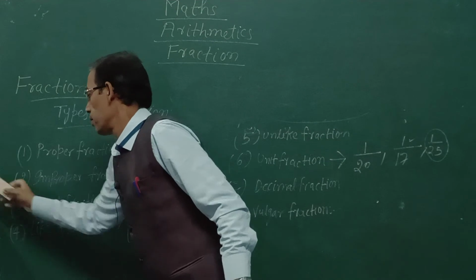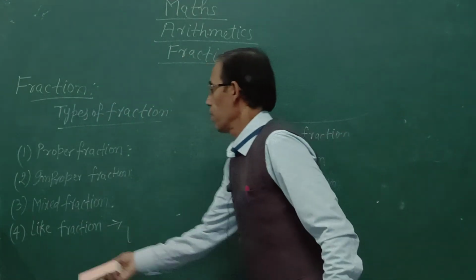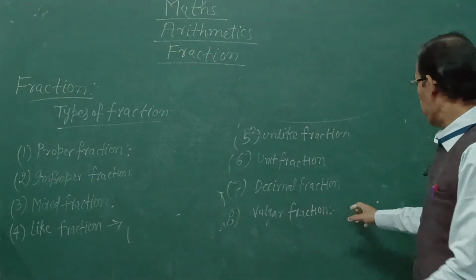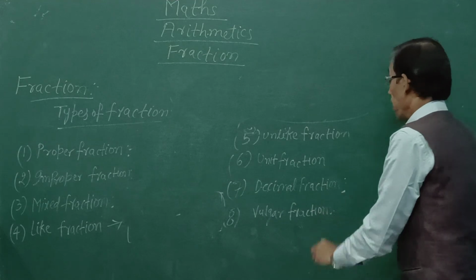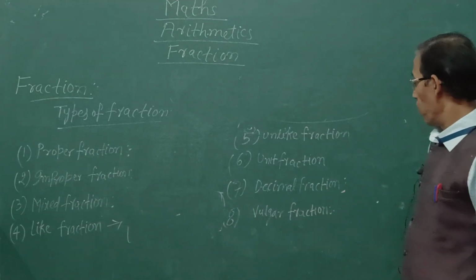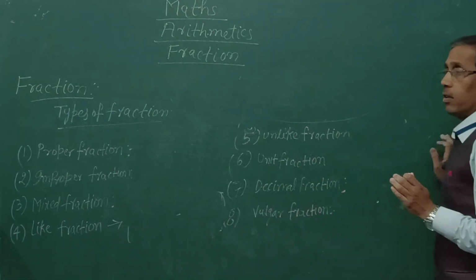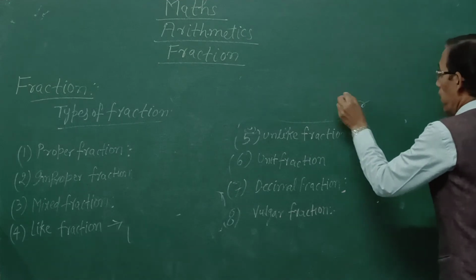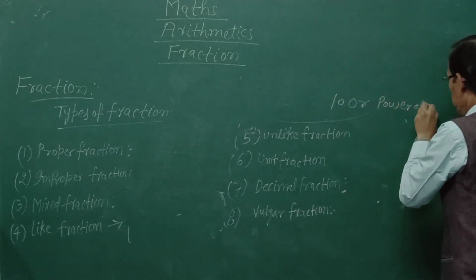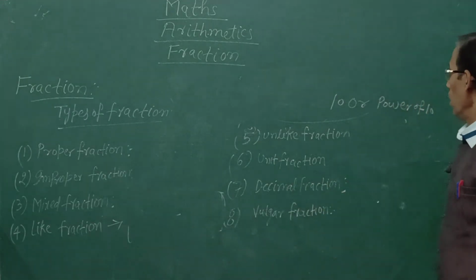Now decimal fraction. A fraction whose denominator is 10 or power of 10 is called decimal fraction.